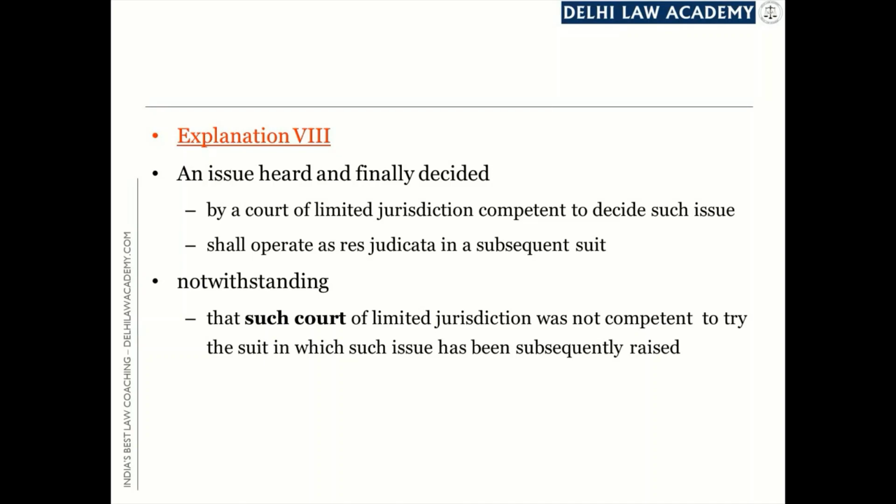We saw earlier that the last ingredient of section 11 limits the application of section 11 to those cases where the former court is competent to try the subsequent suit. And in all those cases where the former court is not competent to try the subsequent suit, section 11 shall not be applicable. And we had seen an illustration also to that effect. That restriction is now being lifted by explanation 8.